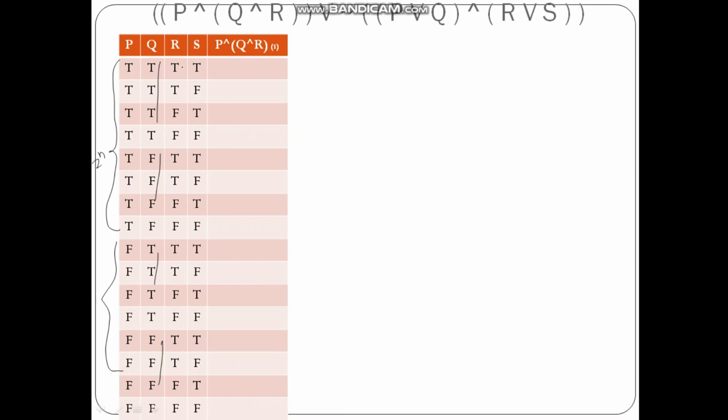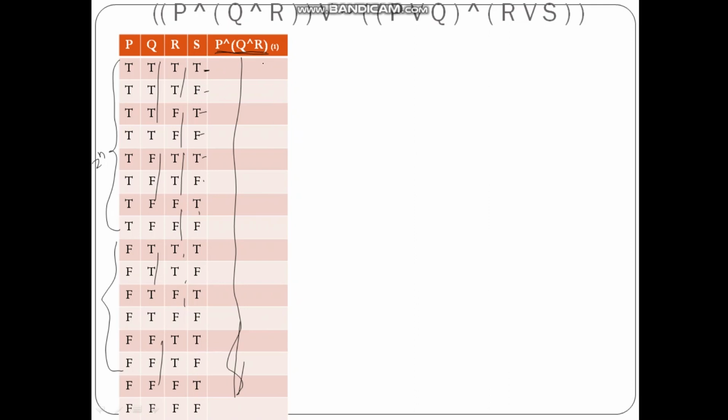Base 2 values will now have 2 values each, so 2 true, 2 false, 2 true and 2 false, and continued. Similarly base 3 will have 1 true and 1 false, and it will be repeated 8 times. So now P and Q and R. Now I know that this is associative and this can be calculated directly. Okay, I am going to calculate it directly. Even so, if you want, you can calculate P and Q and R first. So let us calculate Q and R first. I am going to calculate some 4 to 5 values. I am sorry for that line.